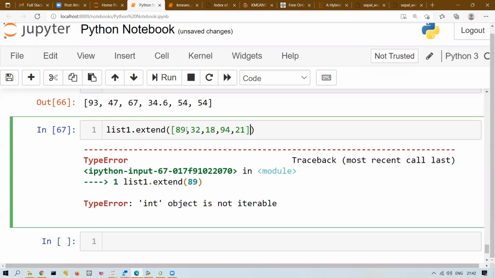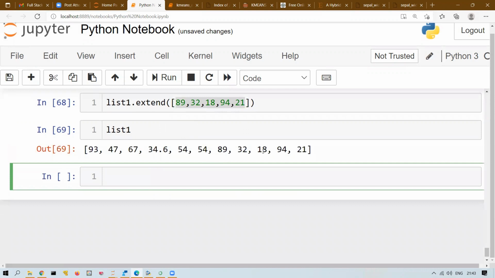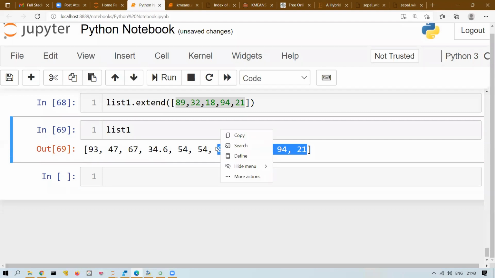All of these 5 elements I want to add to my list. Everything should go to the end of the list. If I run this, you can see what is there in my list now: 89, 32, 18, 94, 21. All of these elements have been added individually, one by one. Right? You can ask me one more question.